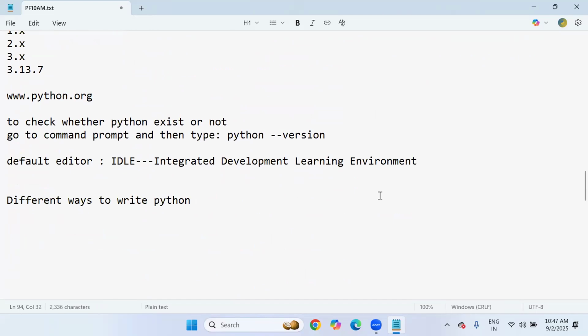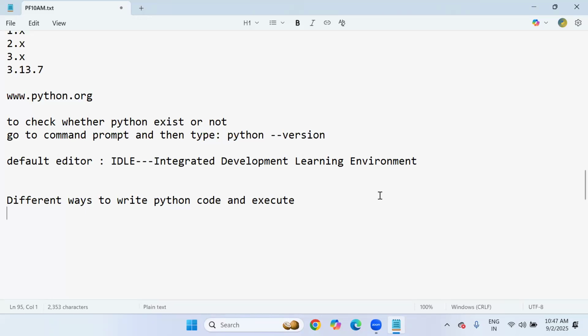Don't miss tomorrow's session, please. Why? Because tomorrow is the crucial session for all. You will come to know how to set up Python in different editors, how to write the logics, and how to manage the logics in different editors, and which is the best editor throughout our session. I'll explain and disclose which editor, and different ways to write Python code and execute.